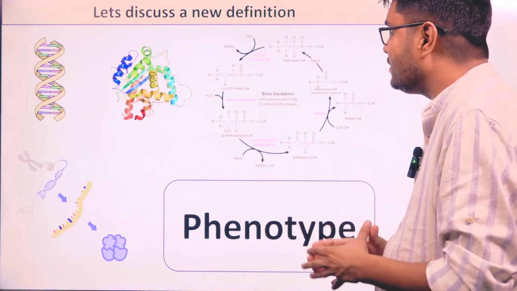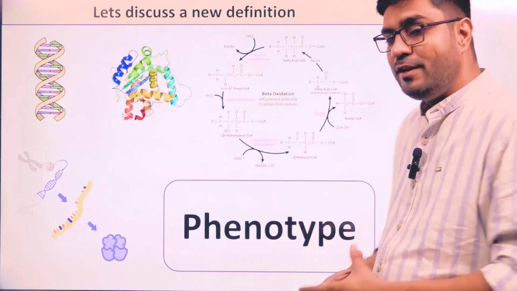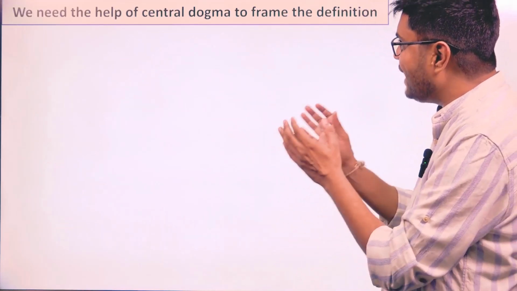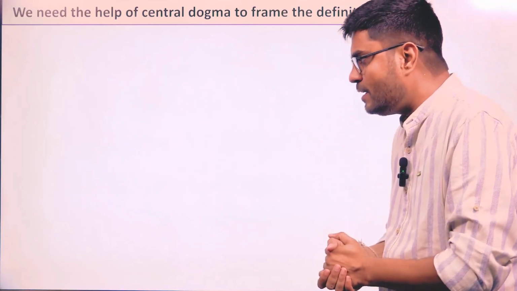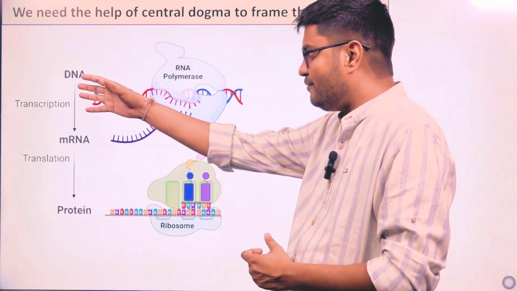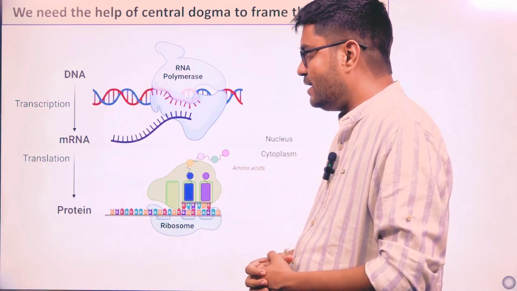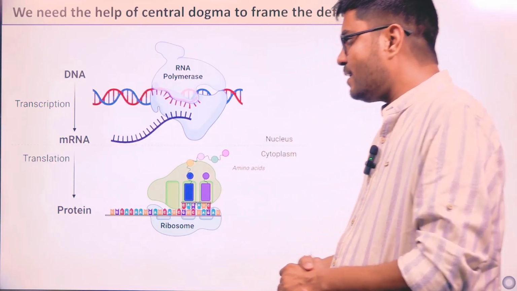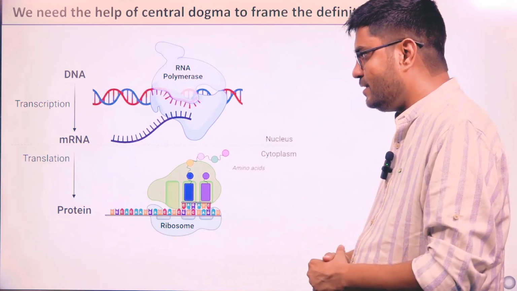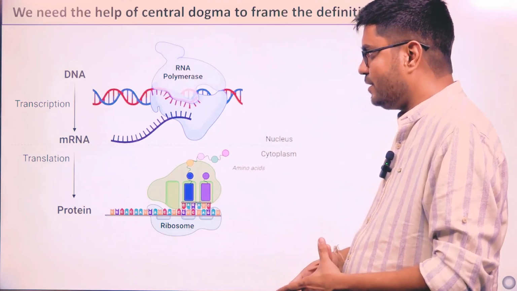So let's start making a definition for phenotype. To make the definition, we need the help of the central dogma, which says that DNA after transcription gives us mRNA, and with the process of translation, the mRNA gives us protein.